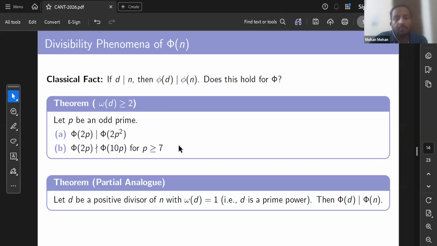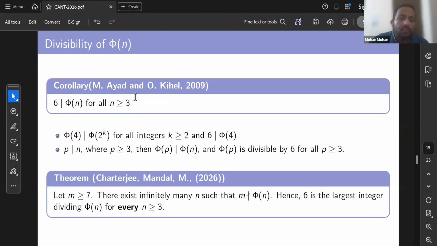But we have some partial analog. If we restrict to omega d equal to 1, then we have a very nice result that phi d always divides phi a. And this result we have used to prove this corollary, which was established by Ayad and Kihel in 2009, that 6 always divides phi n for all n greater than or equal to 3.